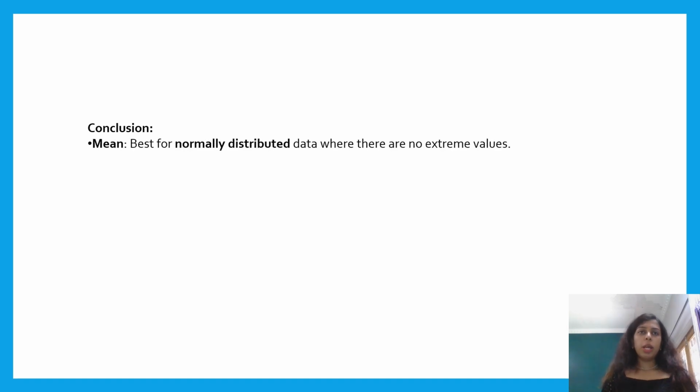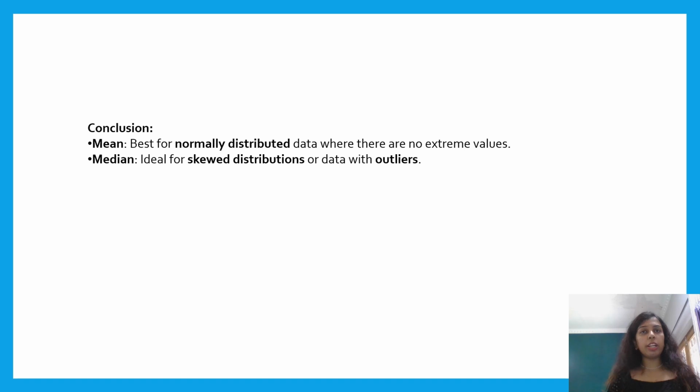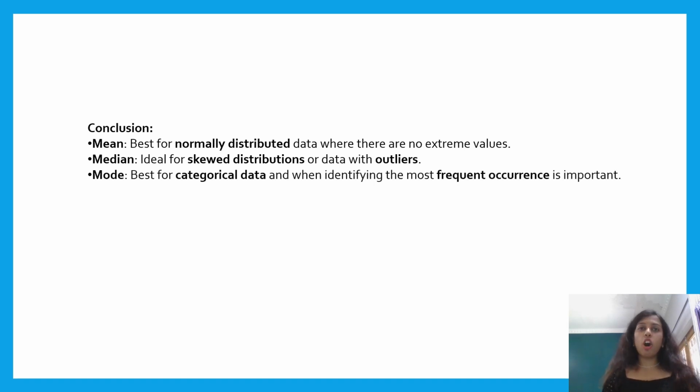To sum it all up, mean is great for normally distributed data but can be distorted by outliers. Median is best for skewed data or datasets with outliers because it is not affected by extreme values. Whereas mode is useful for categorical data and when you want to find the most frequent value. Knowing when to use each of these measures is crucial to making accurate interpretations of your data. Whether you are analyzing sales, financial performance, or customer feedback, the right measure of central tendency can help you uncover meaningful insights.